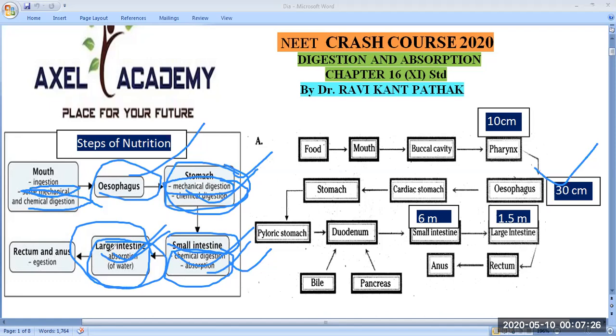Okay, it is only involved in the absorption of water, and it also has some symbiont microbiome like E. coli, and these E. coli secrete the vitamin B complexes like B1, B2, B3, B5, B6, B7, B9, B12, and B17. They are given different names like thiamine, riboflavin, niacin, pantothenic acid, pyridoxine, biotin, folic acid, cyanocobalamin, and laetrile. Okay, laetrile. So these are considered as different types of B complexes secreted by the E. coli bacteria, which is found in the large intestine of humans.